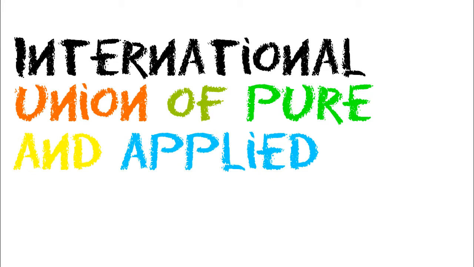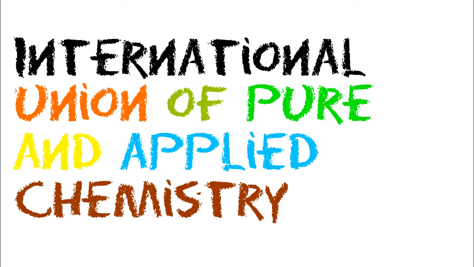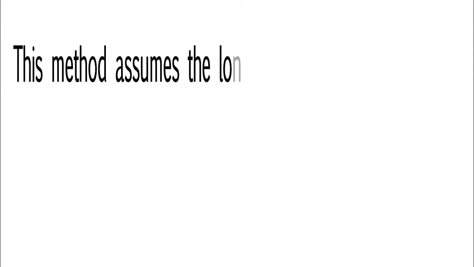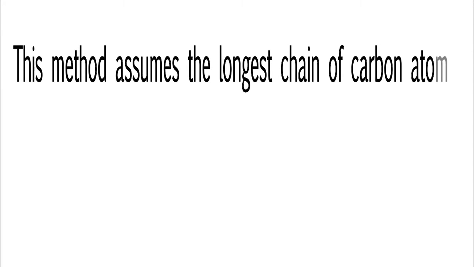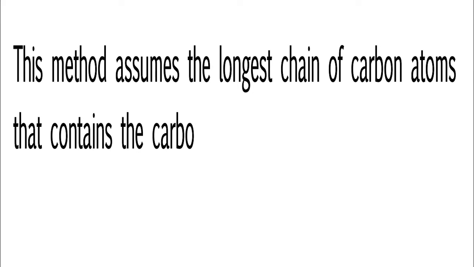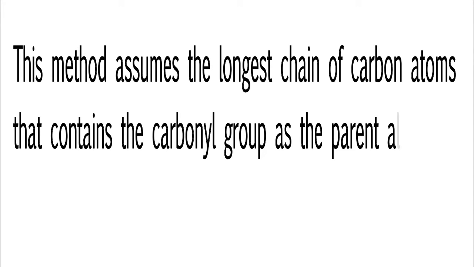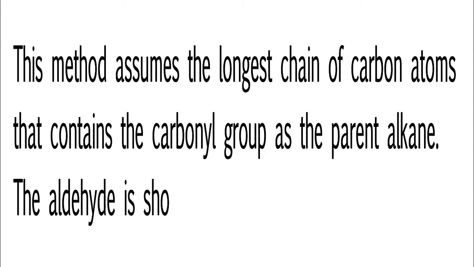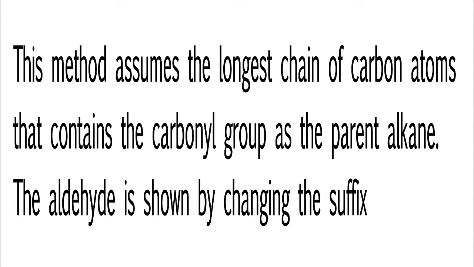The method of naming aldehydes is based on the system used by the International Union of Pure and Applied Chemistry and is often referred to as systematic nomenclature. This method assumes the longest chain of carbon atoms that contains the carbonyl group as the parent alkane. The aldehyde is shown by changing the suffix "e" to "al".